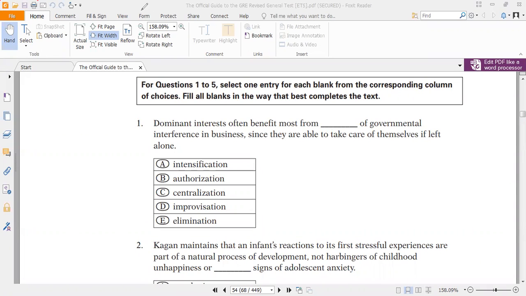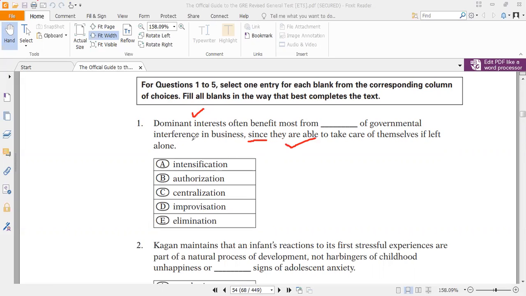We are now solving the problem of set 1. The first question is: dominant interests often benefit most from dash of government interference in business since they are able to take care of themselves if left alone. Okay, we have the connector "since" here, so this idea and this idea should have the same meaning. So dominant interests are able to take care of themselves if left alone. So dominant interests should be left alone.